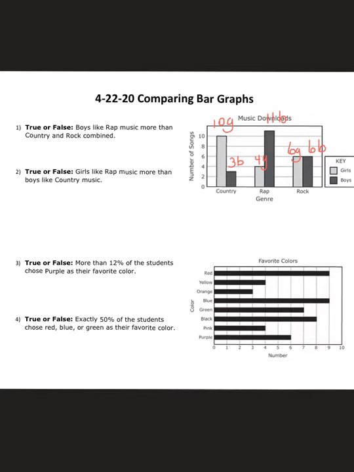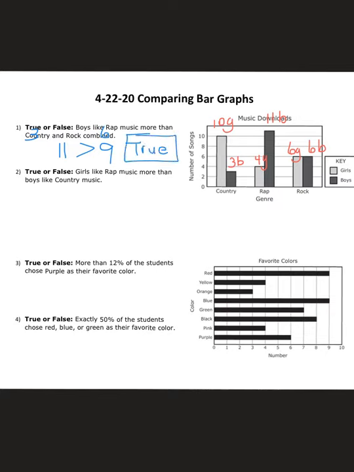Now looking at the questions, you're going to respond with true or false. It says boys like rap music more than country and rock combined. So we're just looking at the boys. For rap boys we have 11, and it says more than, and I can use just the more than symbol. Country and rock combined. Well, country is 3 and rock is 6. 3 plus 6 gives you 9, and is 11 greater than 9? Yes, it is, so that one would be true.